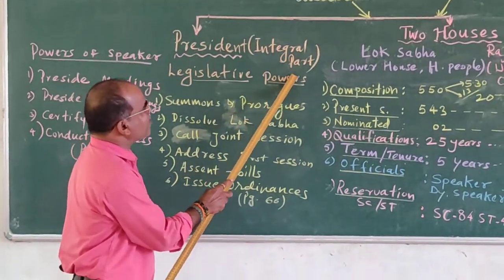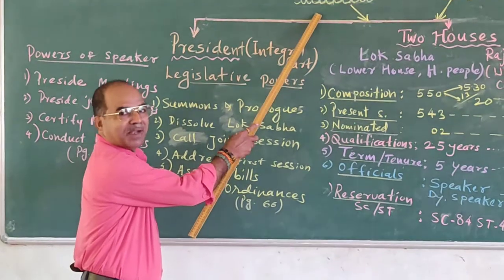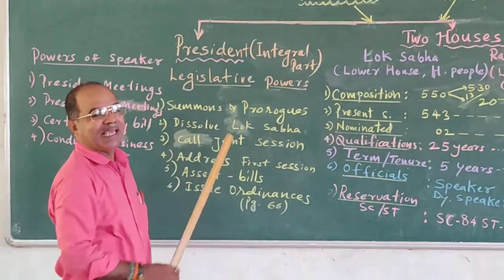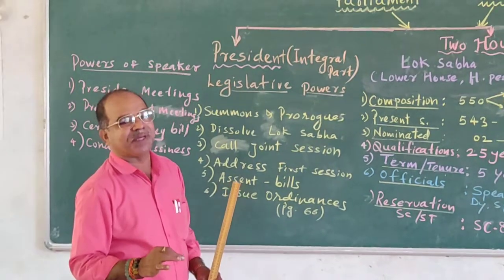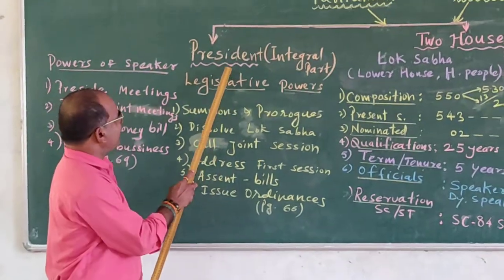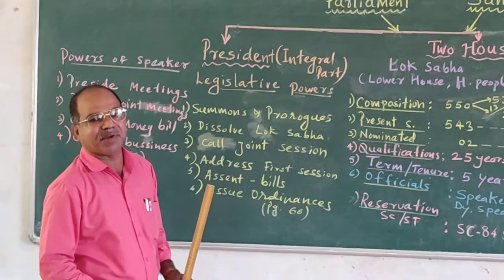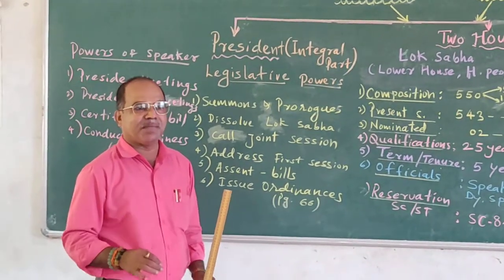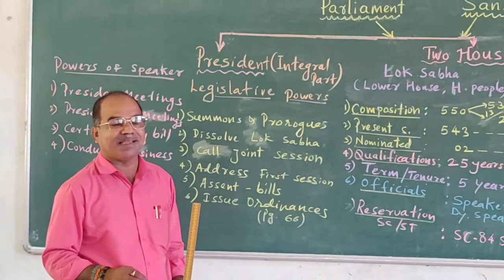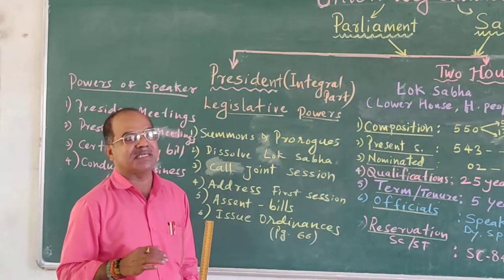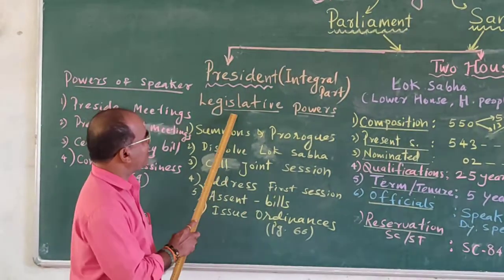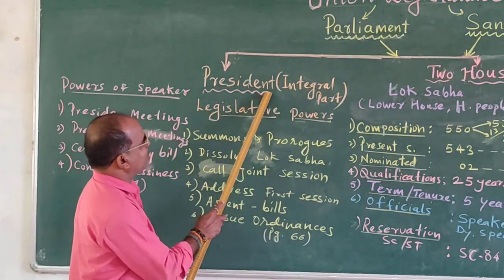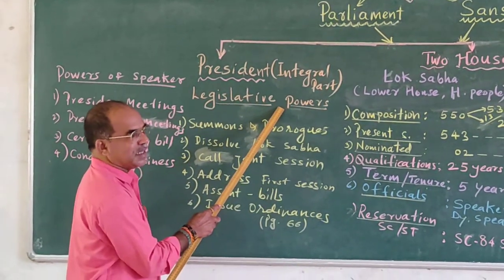The President is the integral part of the Indian Parliament. Though he is the integral part, he cannot discuss or take part in the discussion of the Parliament. The President is the constitutional head of the Indian Union. He is the supreme commander of the Indian Defence Force. Like that, there are so many powers given by the Constitution to the President. So we will discuss only the legislative power, since the President is the integral part of the Indian Parliament.